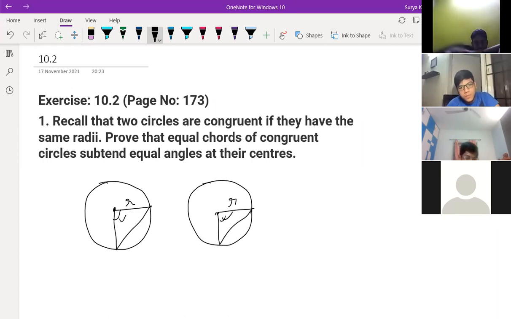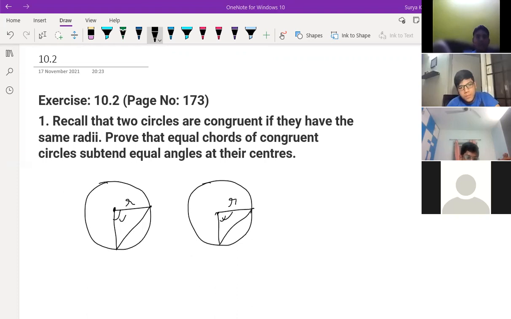Sir, by congruency. Same radii. Sir, the radius is the same, sir, for both. 2 radii are the same and then angles are the same, sir. Sir, so sides will be the same, sir. So by which congruency can we prove this? SSS, no, SAS. Hmm.